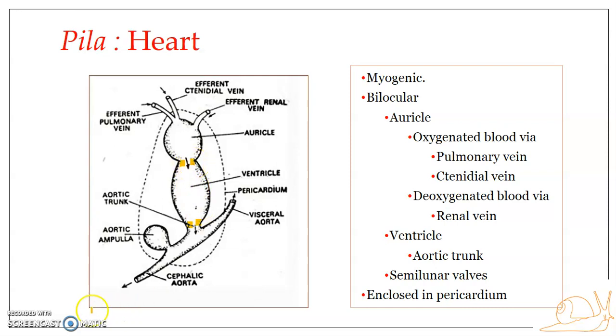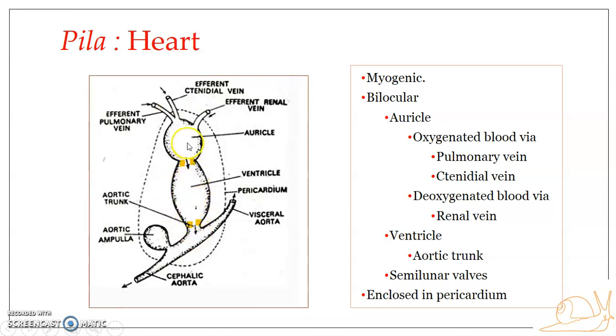This one is actually between the auricle and ventricle. That semilunar valve is referred to as the auriculoventricular semilunar valve, and the valve over here is referred to as the aortic semilunar valve. Again, it is just like this one over here. The semilunar valve over here will prevent the backflow of blood from the aortic trunk to the ventricle. So this is about the heart.